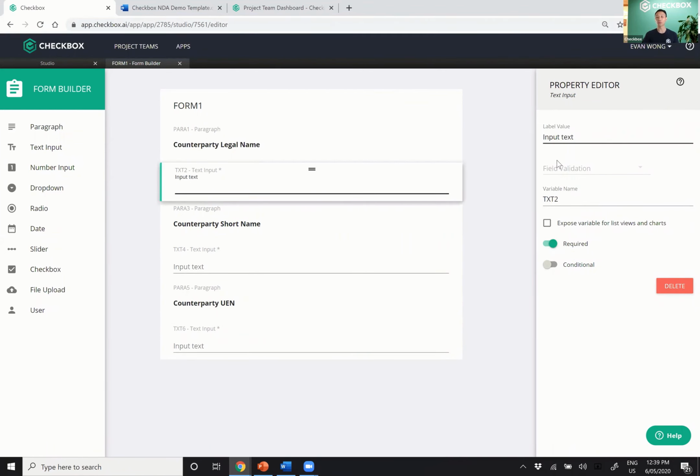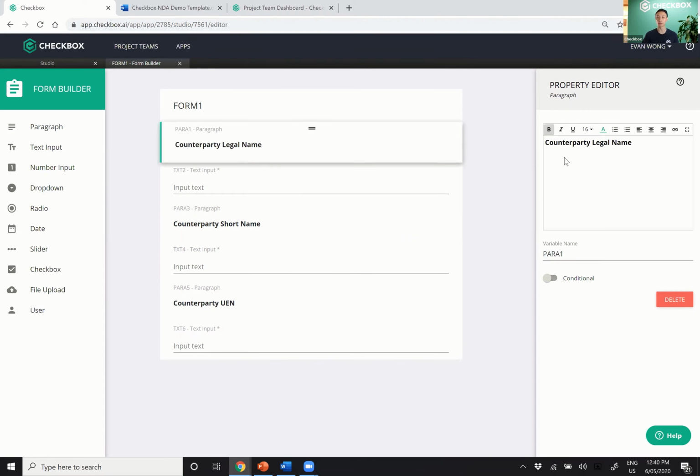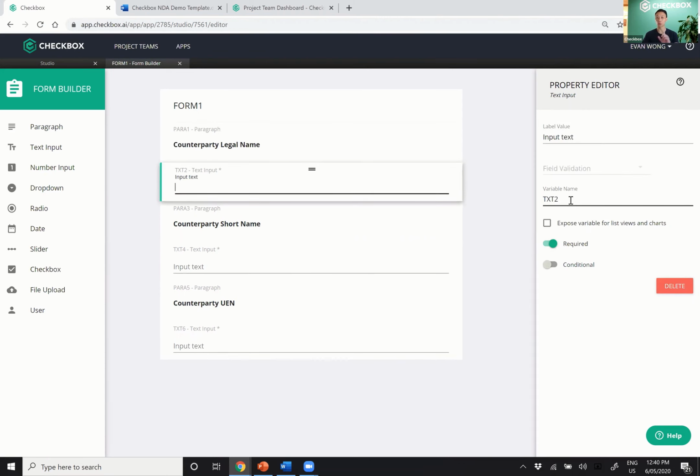Now, the really cool thing about Checkbox is that whilst these are the questions that are shown to the user, we also have a field that automatically creates what we call variables. Variables are the way in which you can communicate between questions and between documents. It's the way you actually tie logic into the whole thing, and it really is the heart of automation.